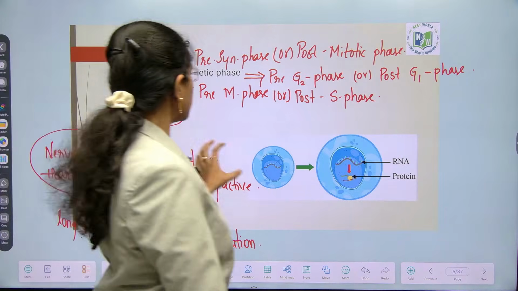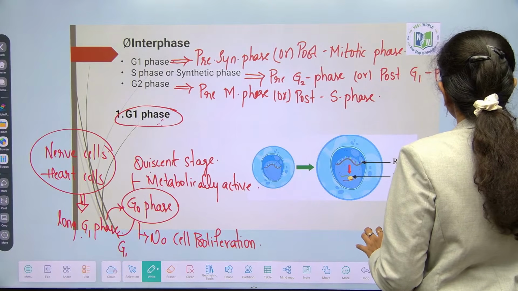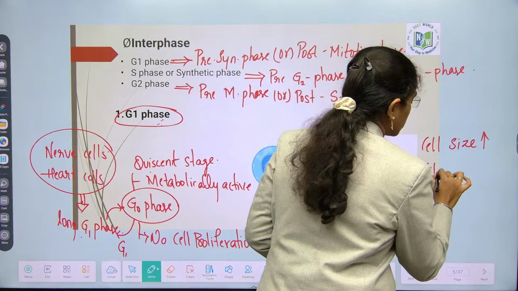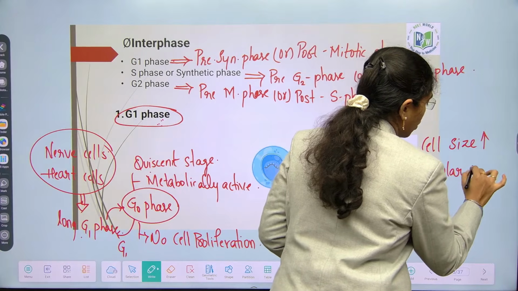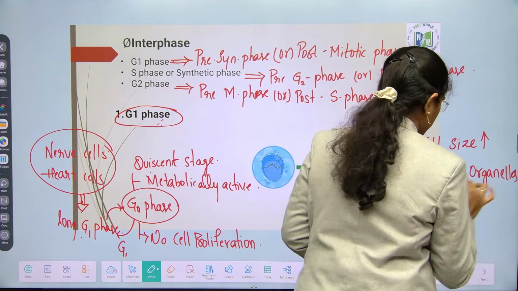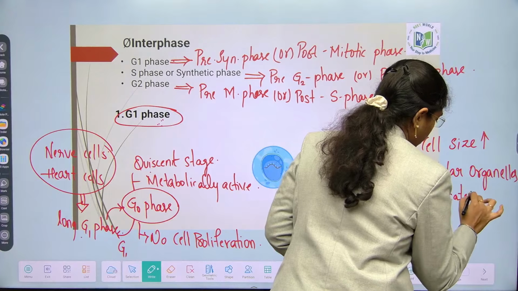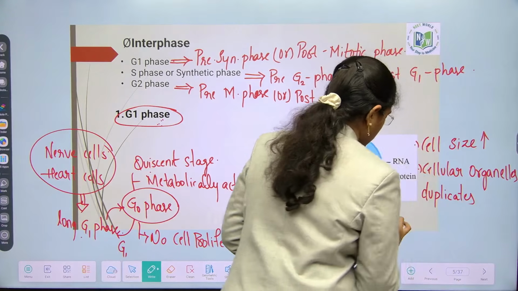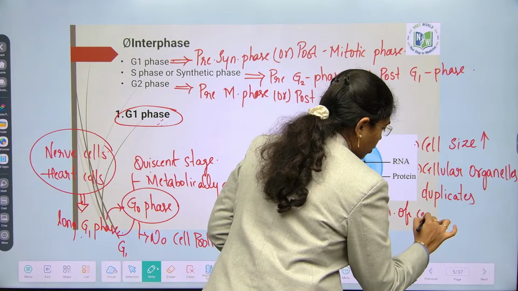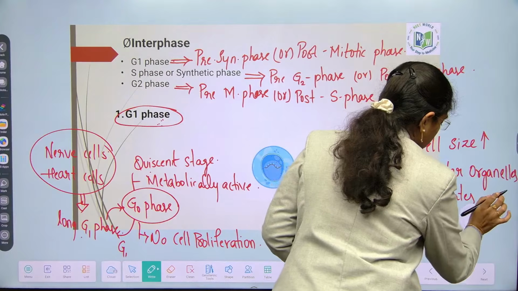So what are the major events that happen? The cell size increases, okay, cellular organelles duplicate, synthesis of cellular constituents.